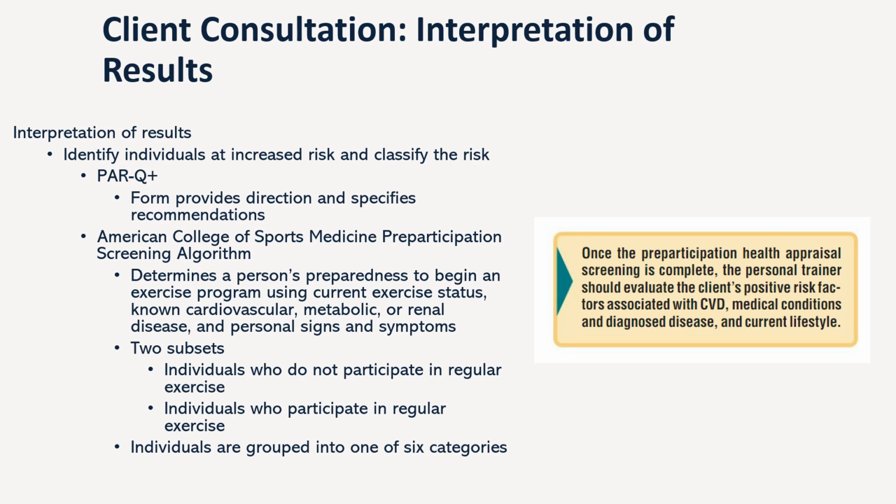The American College of Sports Medicine provides a pre-participation screening algorithm to help determine the need for medical clearance before engaging in exercise or physical activity. That algorithm takes into account their health history and current medical conditions. And it helps in determining the individual's desired exercise intensity, by looking at their health status and their age profile, as well as looking at the presence of their known cardiovascular, metabolic, or renal disease, where they stand with that.